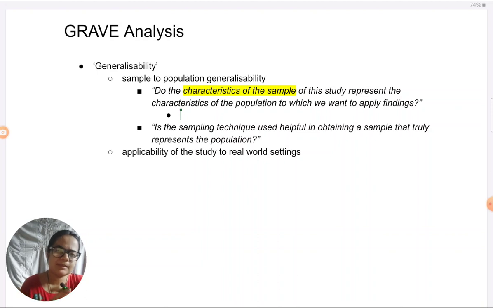What background were the participants coming from? Were they coming from the upper class, middle class, poor class? How educated were they? What was their working background? How many participants were there? And anything else that is relevant to the study, definitely it will be presented in the resource that you're referring to.